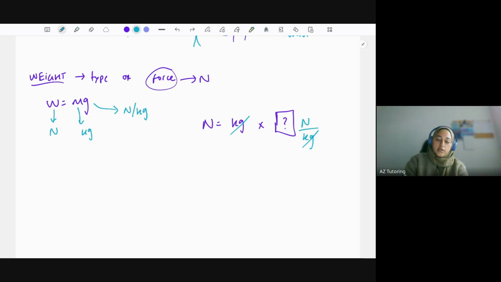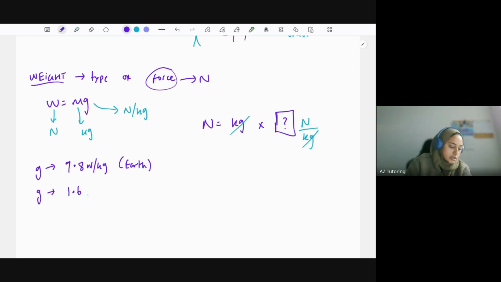Okay, and if we're representing weight, weight is always drawn downwards because of gravity. What else can we speak about? I'll just put some examples of g. g is 9.8 newtons per kilogram on Earth. I would recommend memorizing that one, but for the moon, I wouldn't memorize it. Let's say 1.6 newtons per kilogram for the moon. They won't expect you to memorize that.